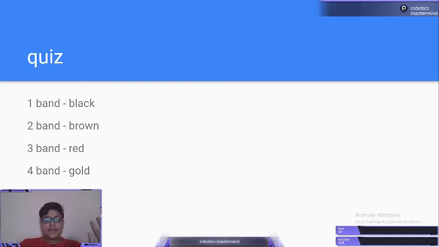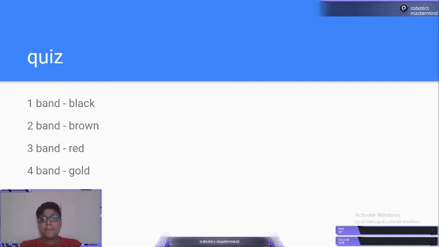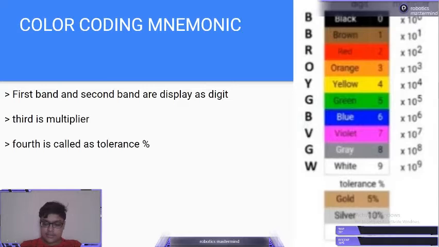Now the first band and second band are our digits, so it's black and brown. Black is 0, so we will write 0. Brown is 1, we will write 1. And the third band is the multiplier. You know how the multiplier works. It's red, so we add 2 zeros, so it will be 0, 1, 0, 0. Ohms plus slash minus is compulsory. And gold is 5%, as you can see.